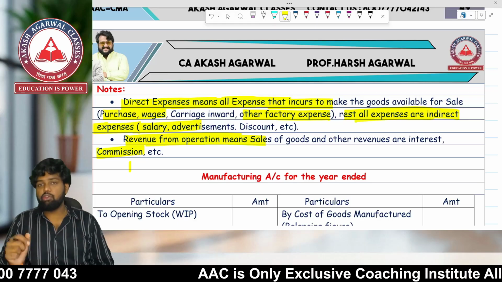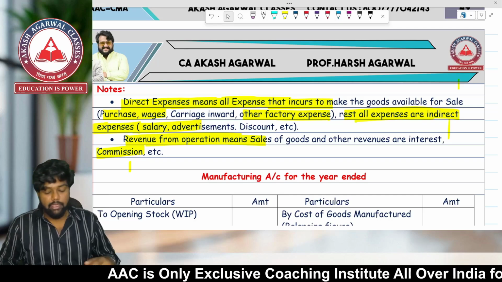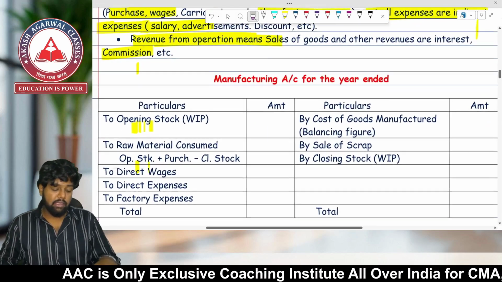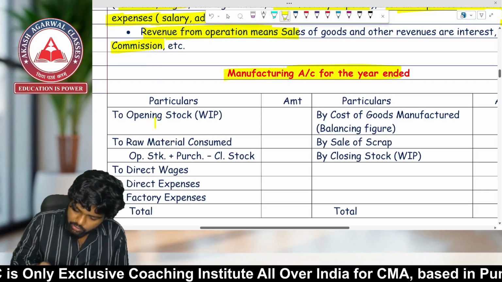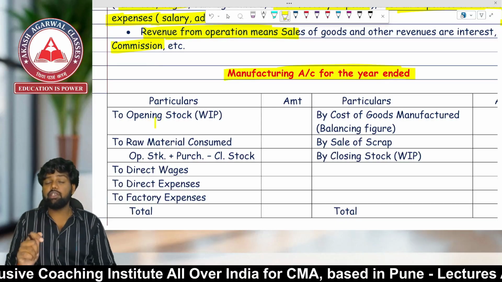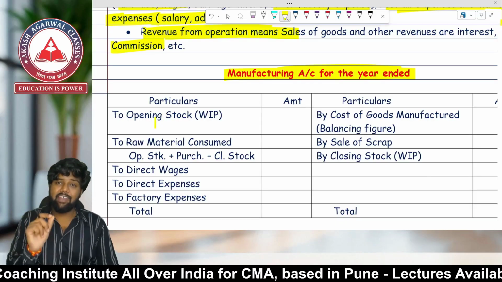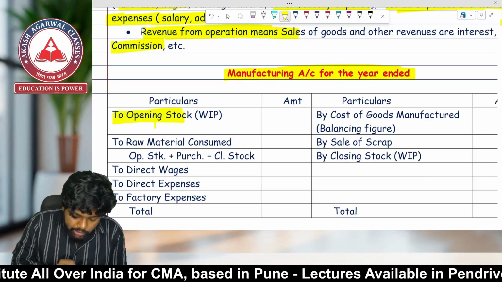Let's go ahead. We will now discuss the format of our manufacturing account, trading account, and P&L account. First of all, the manufacturing account is prepared for a particular year, so the heading is Manufacturing Account for the year ended. First of all, you have to write the opening stock of WIP.